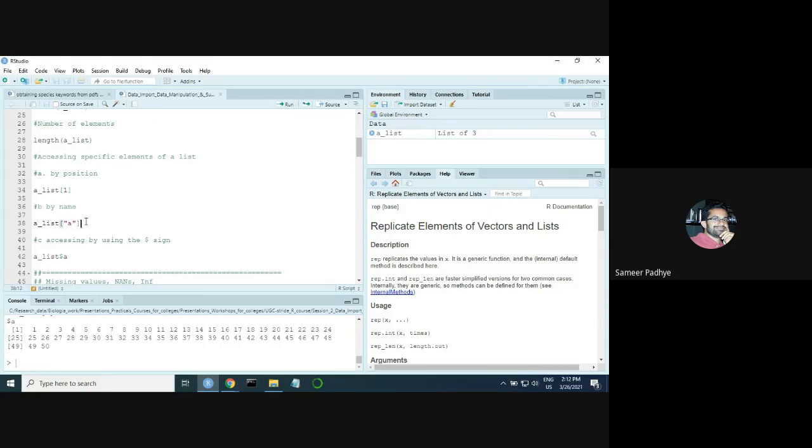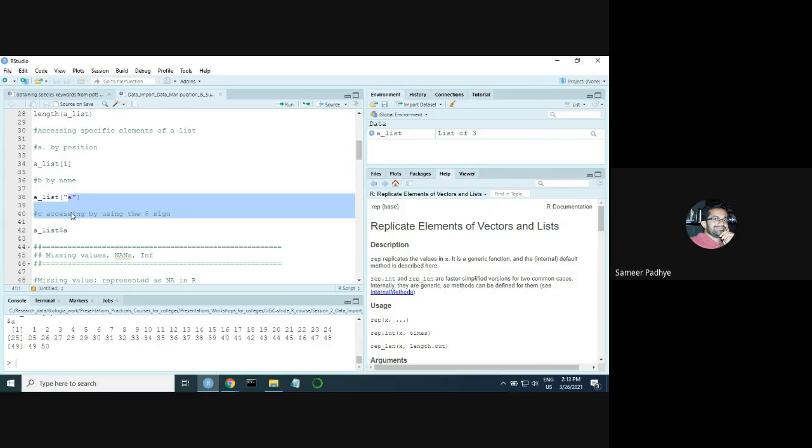Similarly, you can also subset a list using the name of that element. And since it's a name, it's character data, and character data should be in double quotes. Now, one more thing to tell you: it is not always true that in every instance you have to give character data in double quotes. There are exceptions to that also.